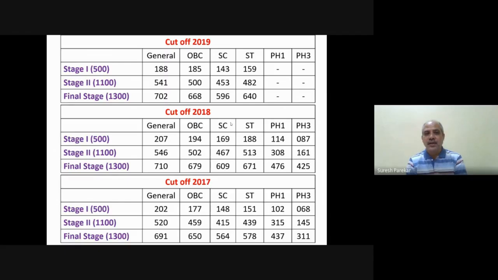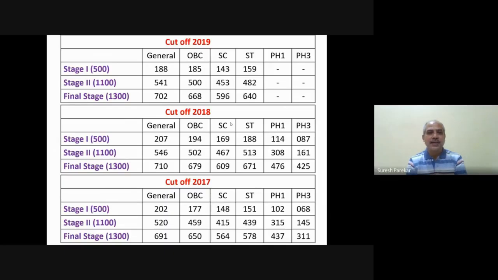For selection, the stage 1 marks are not considered. The marks considered are those of stage 2 and stage 3. So stage 1 plus stage 2 is 1100, and stages 1, 2 and 3 total 1300. Now you can see we have this as 541 marks.